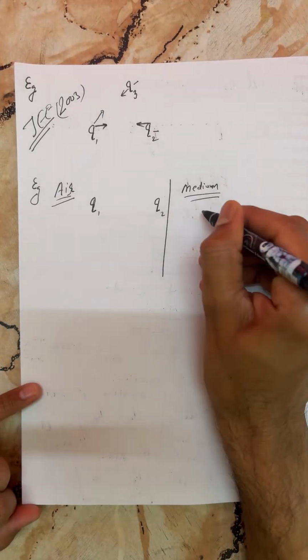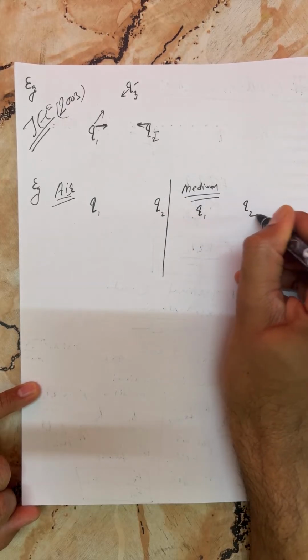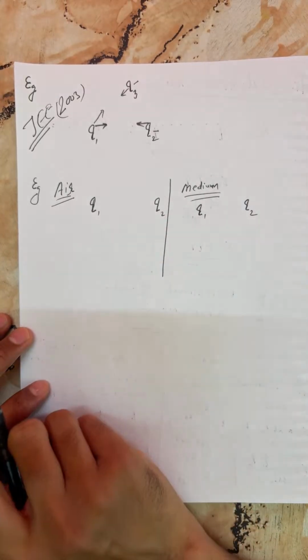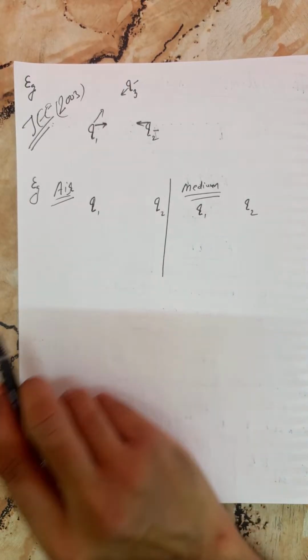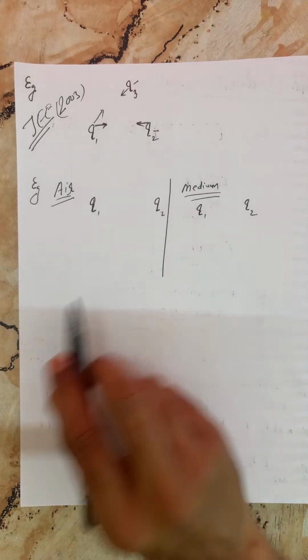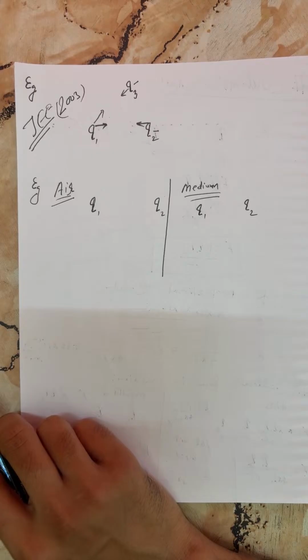The charges remain the same. Comment on the interaction force between the two charged particles, one in air and one in medium. What is your answer, my dear?